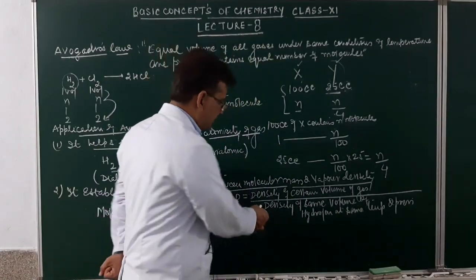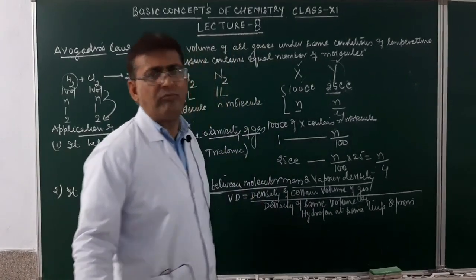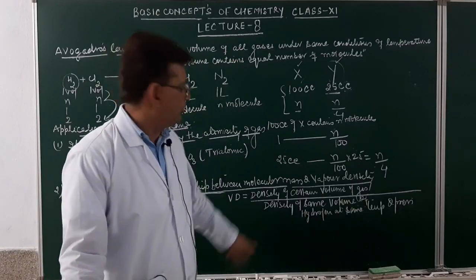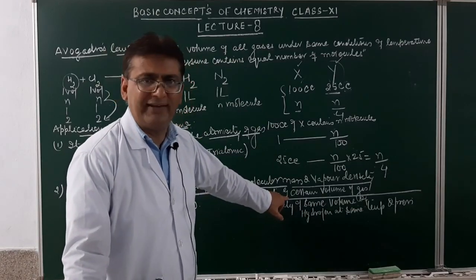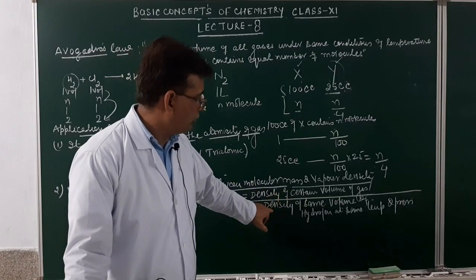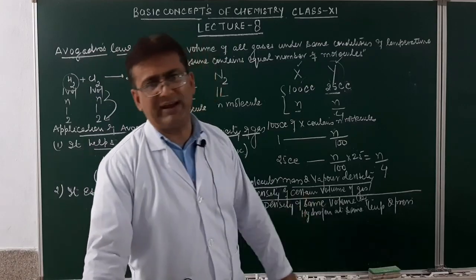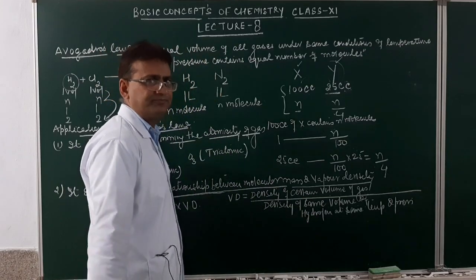Now what is density? Density is mass per unit volume. So this will be mass of a certain volume of a gas to the mass of hydrogen in the same volume. Am I clear?